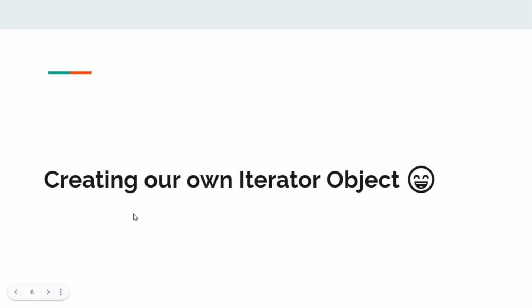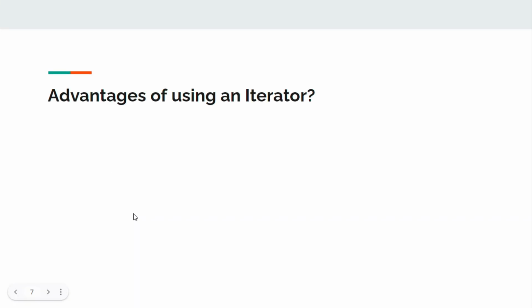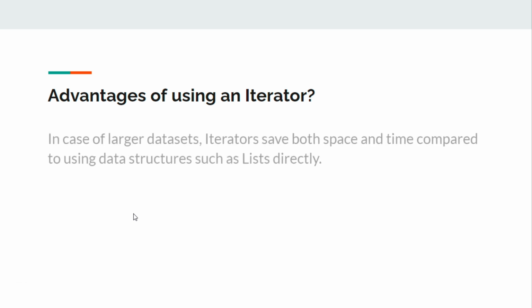let's see what the advantages of using an iterator are. The main advantage of using an iterator is this. In case of larger data sets, iterators save us both time and space compared to any data structure like a list. Imagine we have a list of 1 million data items. If you want to store that 1 million data list inside your main memory, it can overflow. For example, in big data scenarios, say you have a list that contains 4 GB of data and you have a RAM of 2 GB. Where are you going to store the rest of the 2 GB?